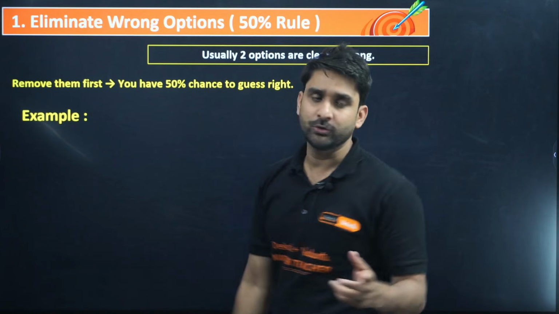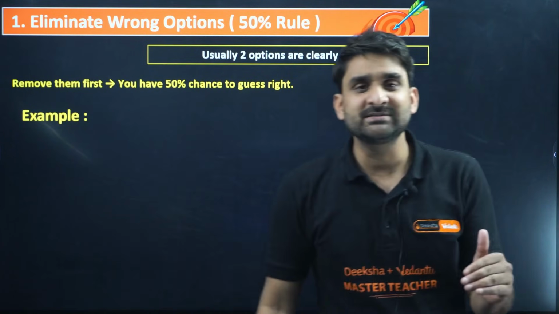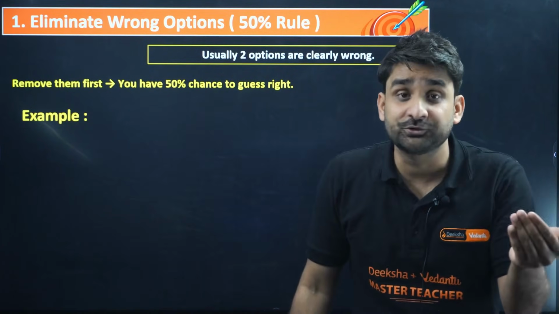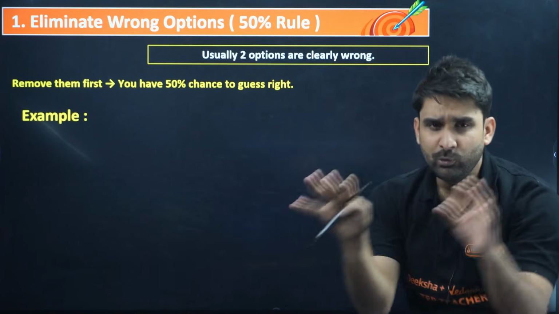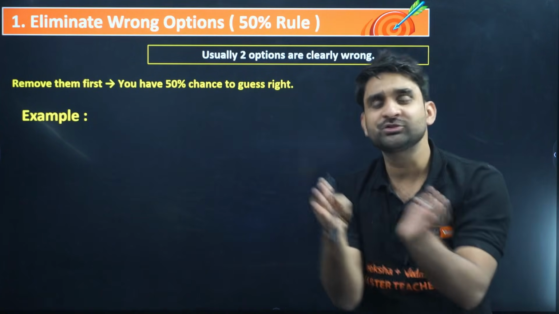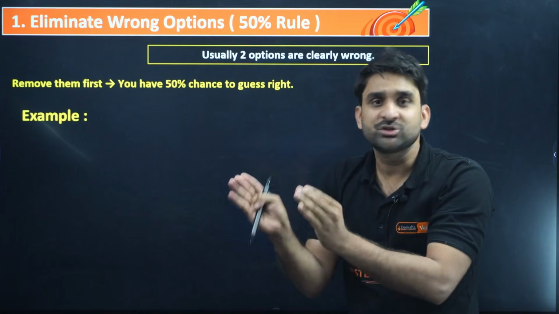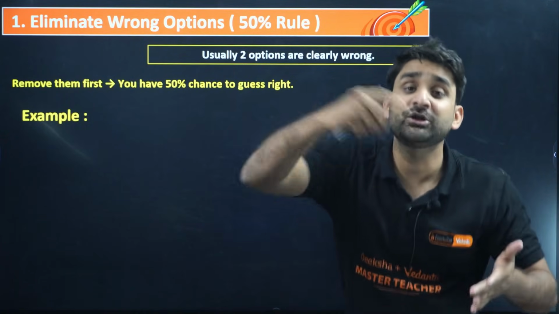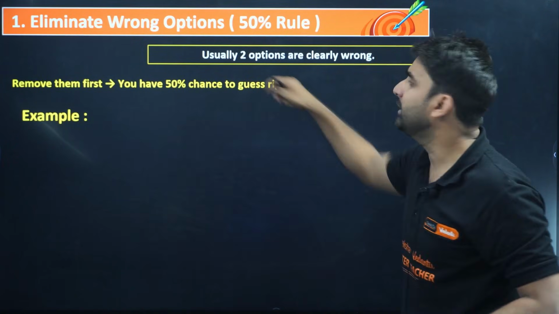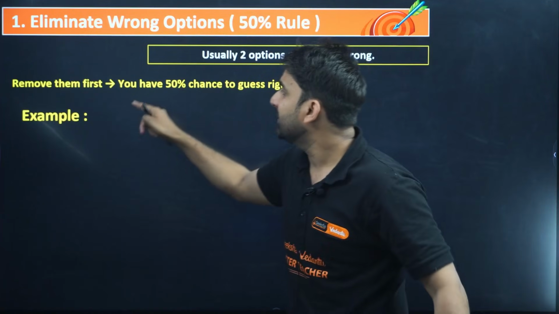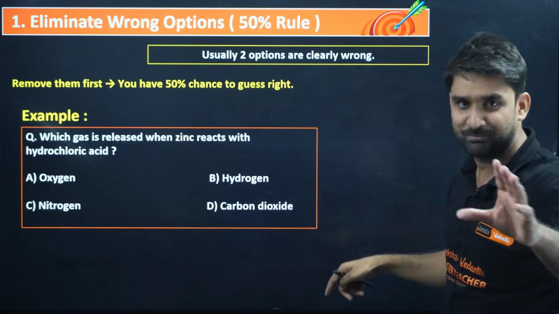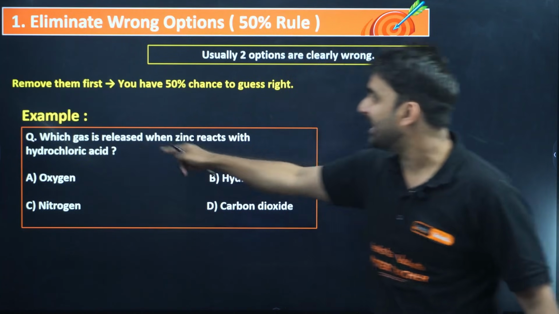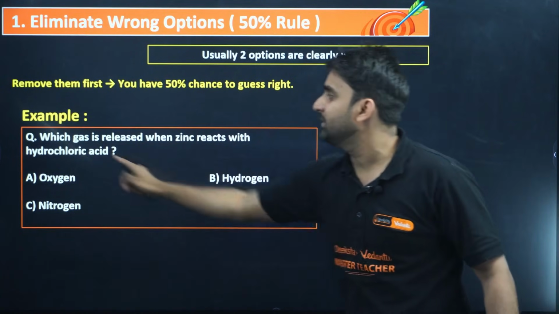I have already told you, sometimes we have to prioritize the options also. We start the solution from the options. If you look at the options, sometimes a few options will be relevant, right, and a few options will be irrelevant. So you have to vanish the irrelevant options, so only 2 options will be there. Remove them first, and you have a 50% chance to guess the right answer. For example, I have picked an example for you. This is the question: which gas is released when zinc reacts with hydrochloric acid?